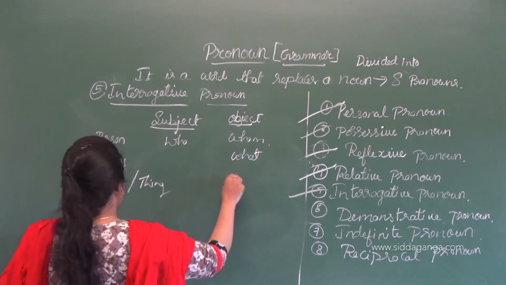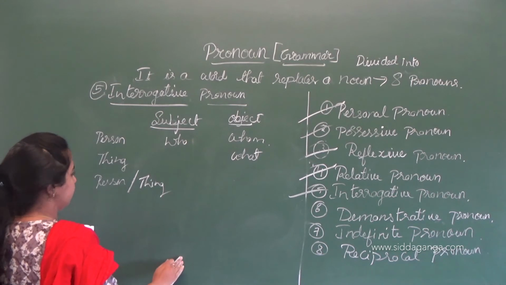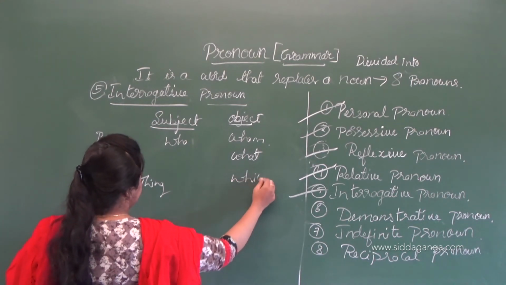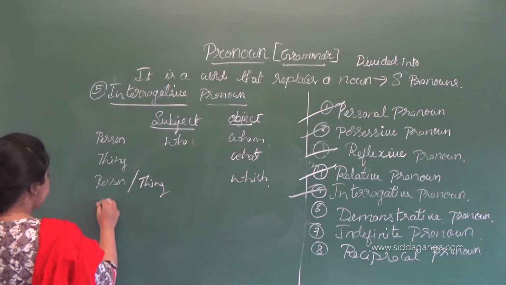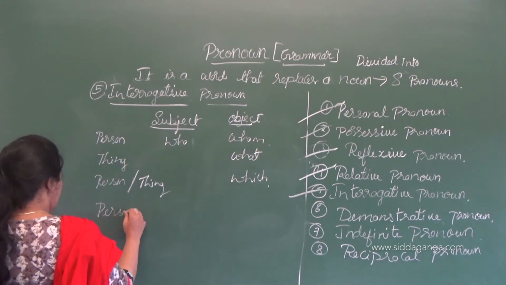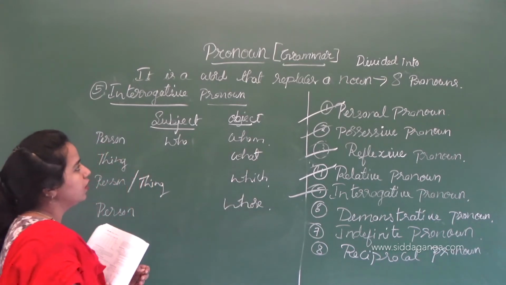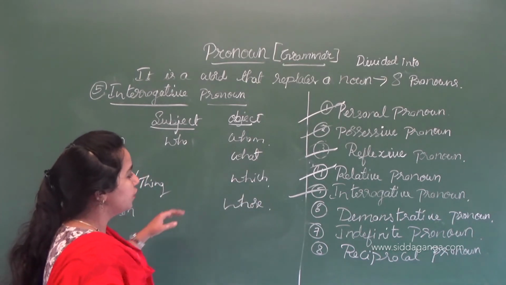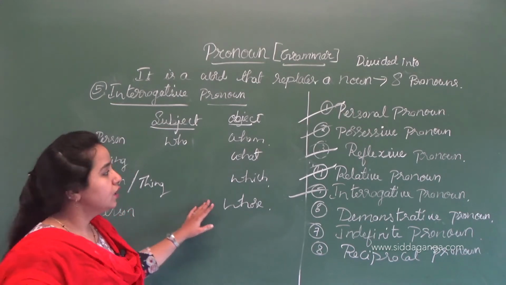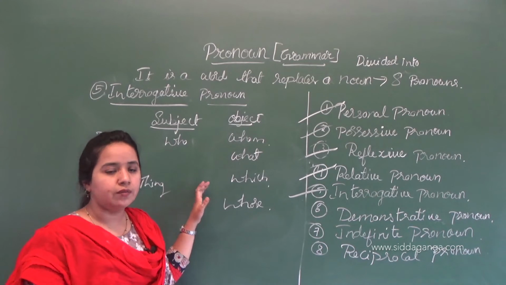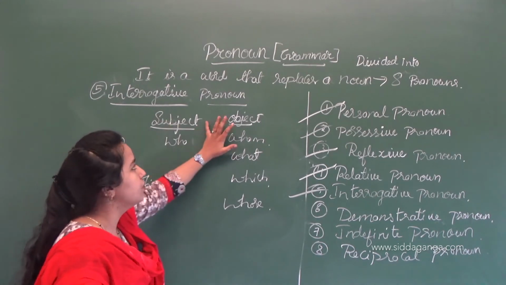So here, it's not about a subject, it is only about the object: which, person, whose. So these are called interrogative pronouns. These words are used in a question form, so those are called interrogative pronouns.